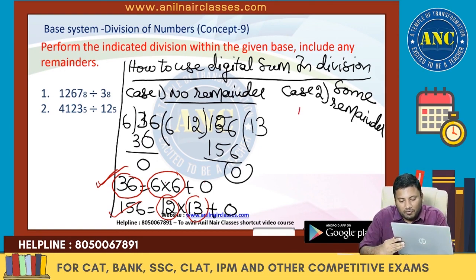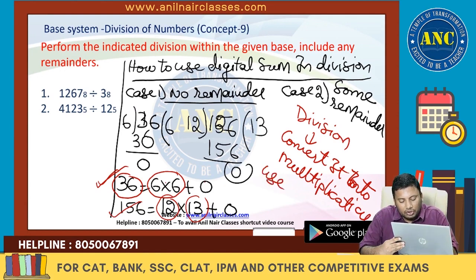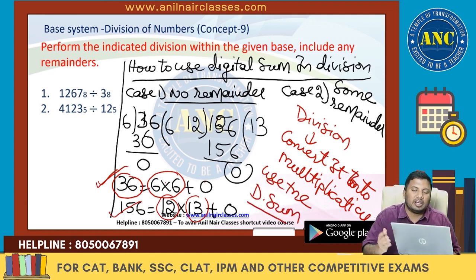That means whenever division is there, convert it into multiplication and use the digital sum. Please make a note, sir. Use digital sum in division by converting division into multiplication.